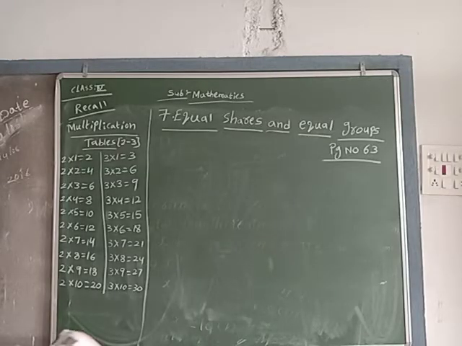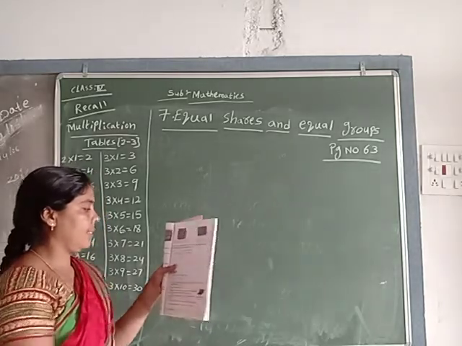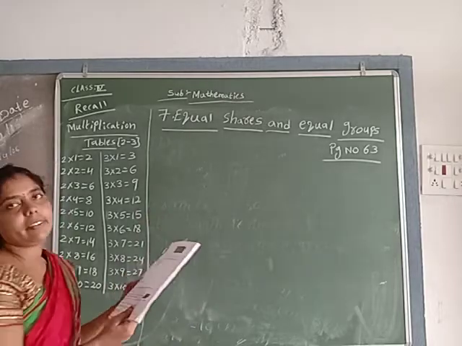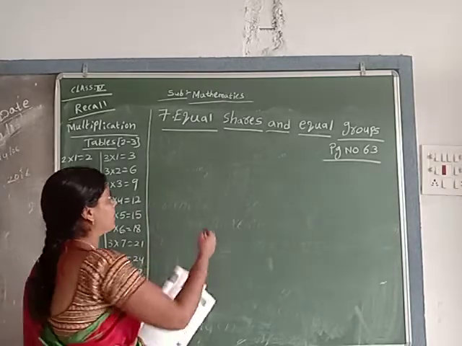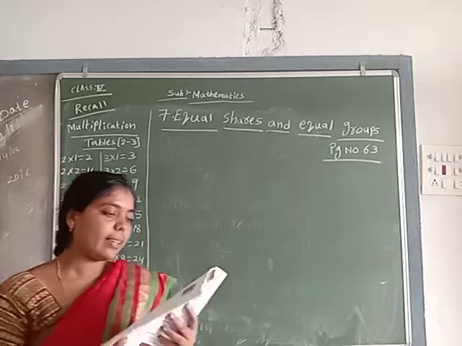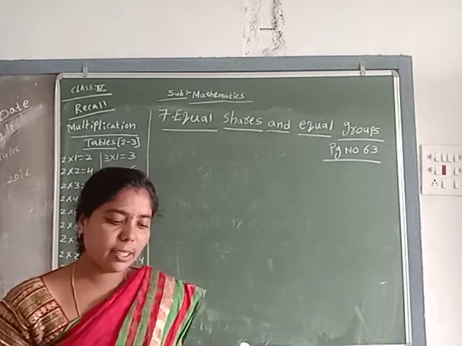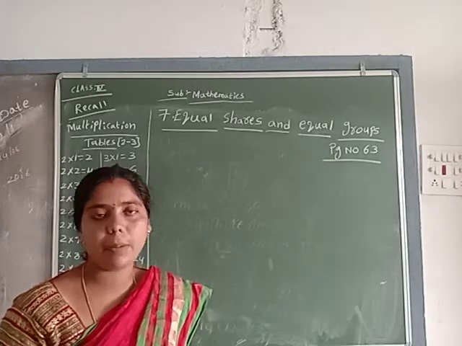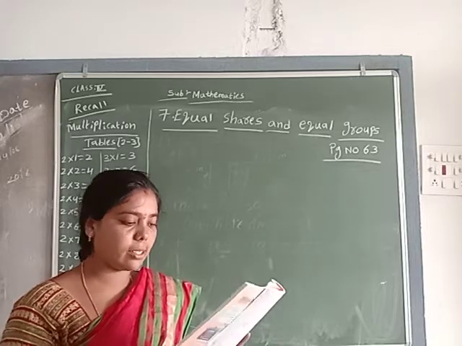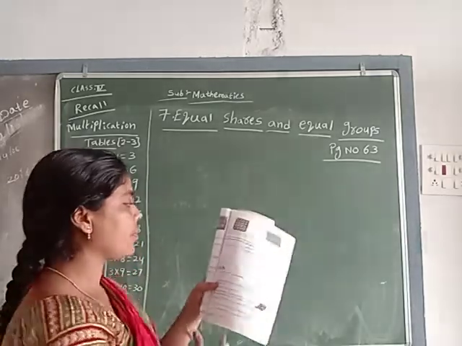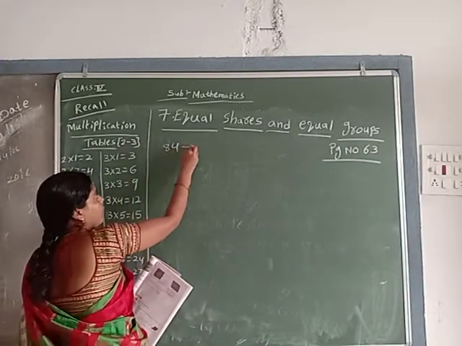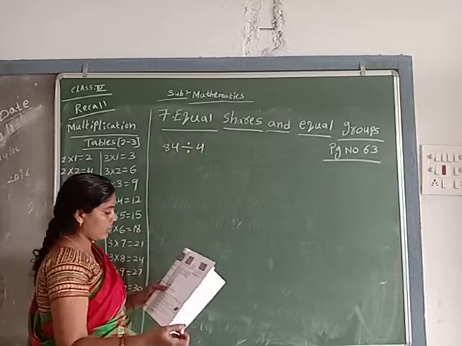Okay children, now divided. See here, divisions are given. So you know divisions. See here first of all. Divisions. Here it is given that we can check whether a division is correct or not by multiplying. Sudha has checked her division by multiplying like this only. See here, 84 divided by 4.